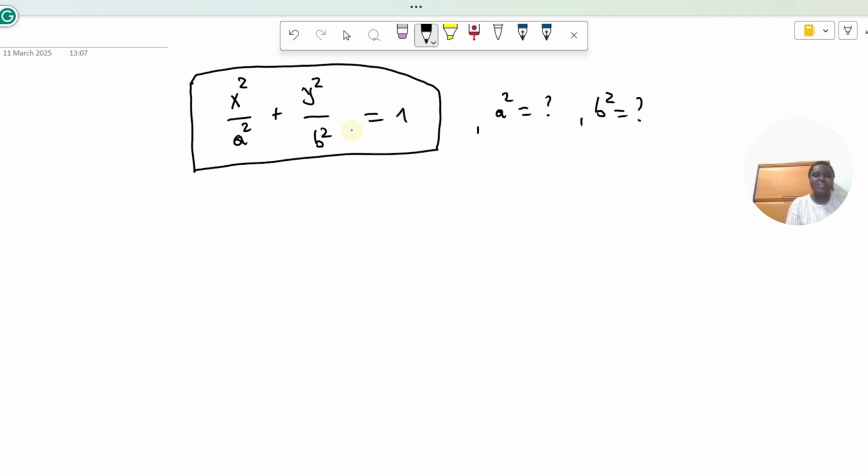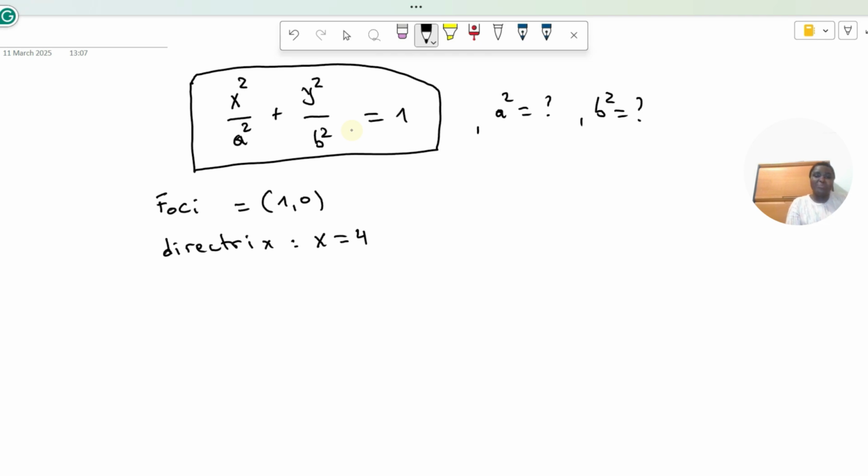So what is missing? What we have been given is the focus, which is the point (1, 0), and we have also been given the directrix. The directrix is a line of equation x equal to 4.